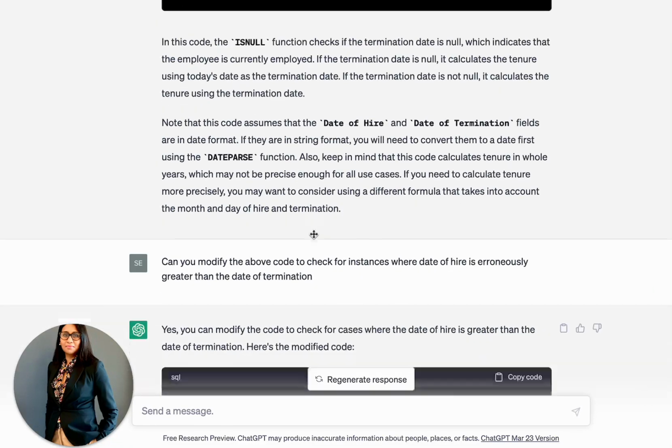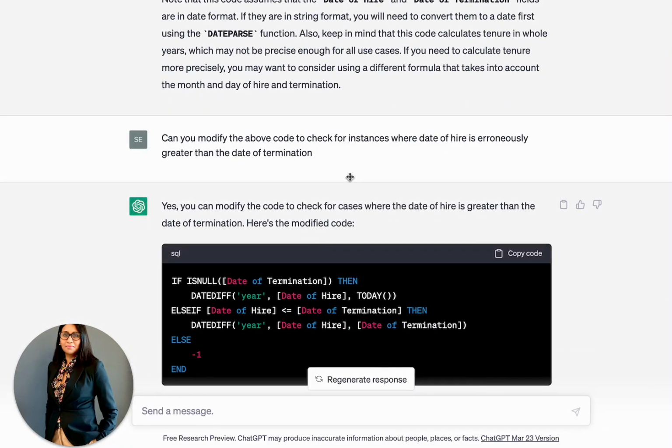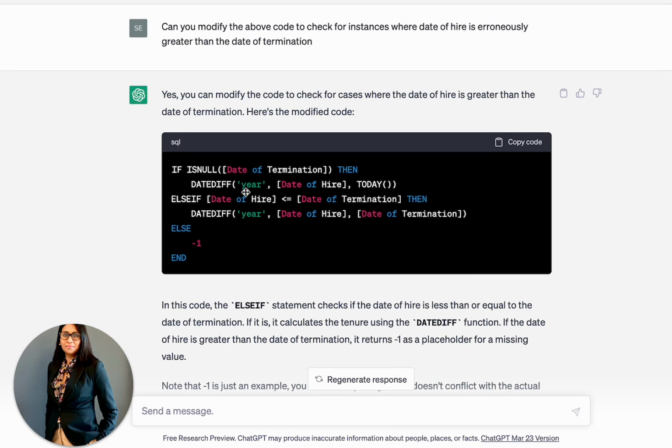Okay, and that was good. Then I wanted to add a nuance. I wanted to continue that conversation, and I said, can you modify the above code to check for instances where the date of hire is erroneously greater than the date of termination? And it did exactly that. It went with an if else statement, where it first checks whether the date of termination is null, and in that case it just tells me the tenure of people who are still employed.